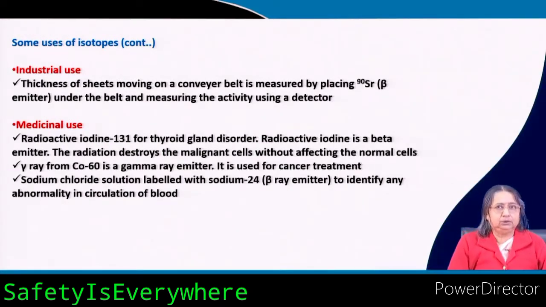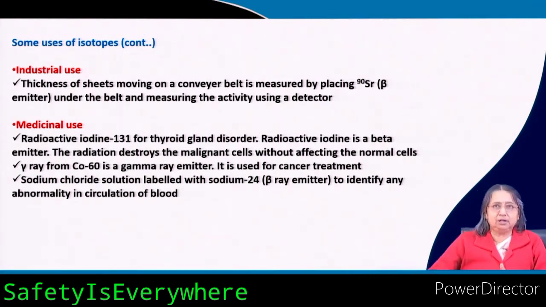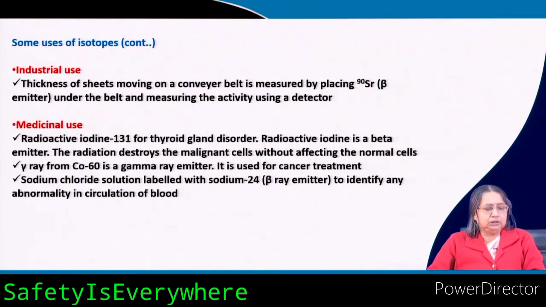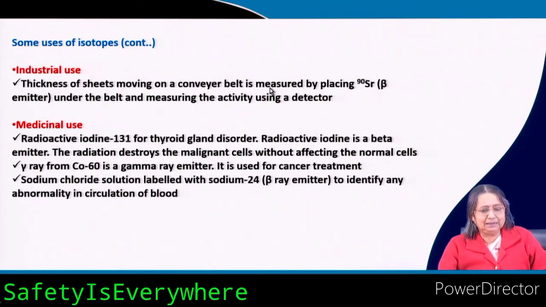Now, industrial use, what is the industrial use? The thickness of sheets moving on a conveyor belt. You have seen conveyor belts in airports and many places, shopping malls. The thickness of the sheets decays after some time, the thickness becomes less. So, to know this, the thickness of the sheets moving on a conveyor belt is measured.